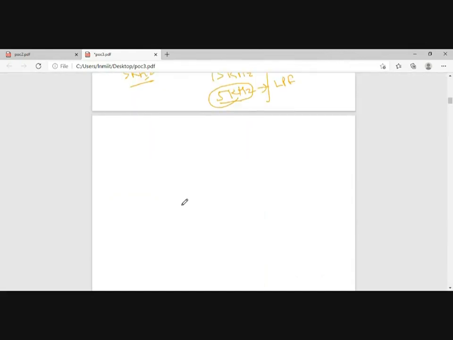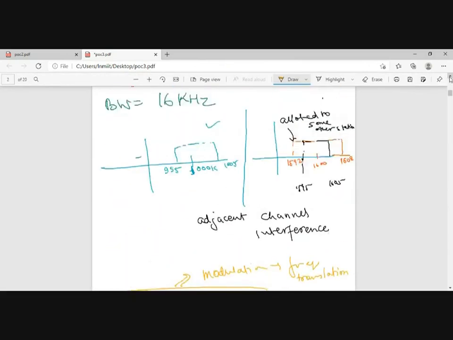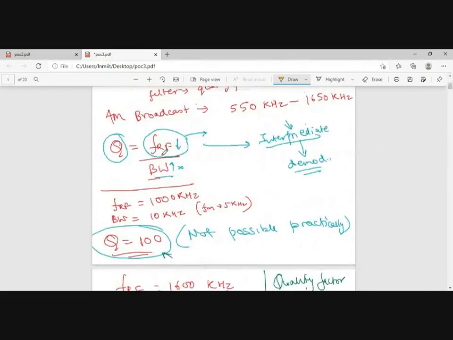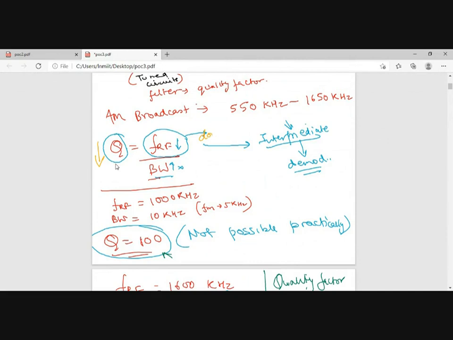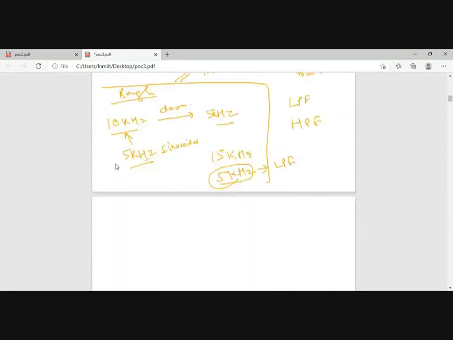Before moving to the second technique, we have found the drawback in the first technique, and we have also found a possible solution for it. To decrease the quality factor, we have to decrease the center frequency, and that was not possible. So we went for a down converted intermediate frequency, and then we will go for demodulation. So this is almost clear. Let's see a particular numerical on TRF, only on TRF.